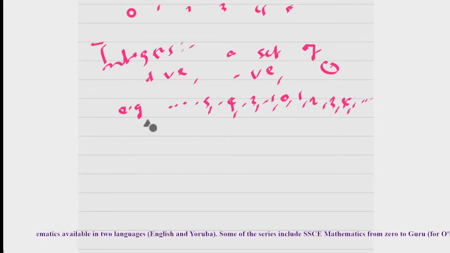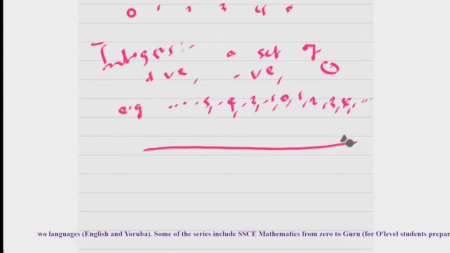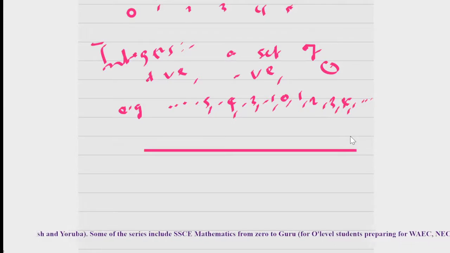You can express this on a number line as well. The numbers that go on your right indicate the positive numbers, while the left indicates the negative numbers.